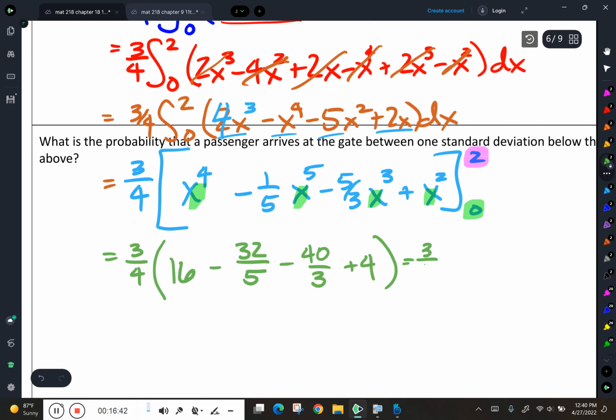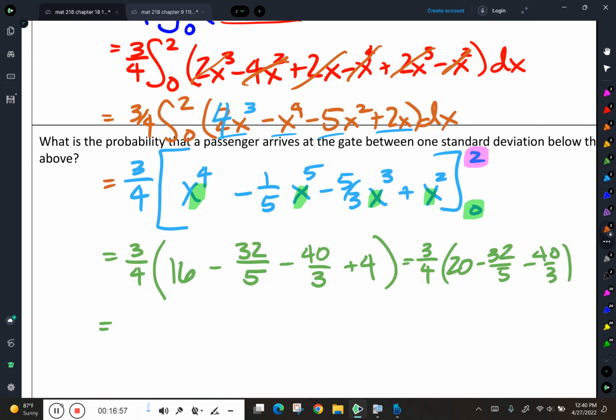That's going to give me 3/4. The 16 and the 4 is 20. Minus 32/5 minus 40/3. I'll distribute that 3/4 into there. 3/4 times 20, 20 divided by 4 is 5, that's going to be 15. 3/4 times negative 32/5, the 4 and the 32 are going to give me a negative 8, so I'm going to get a negative 24/5. 3/4 times negative 40/3 is what?